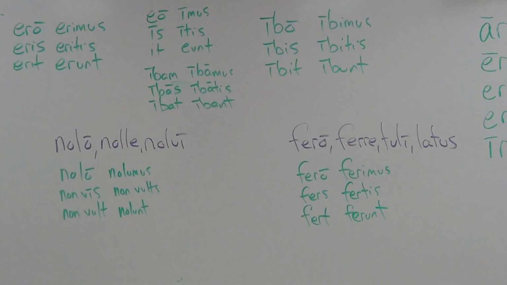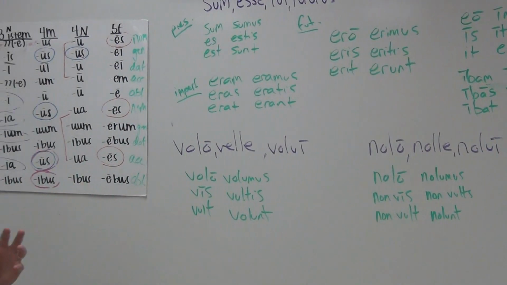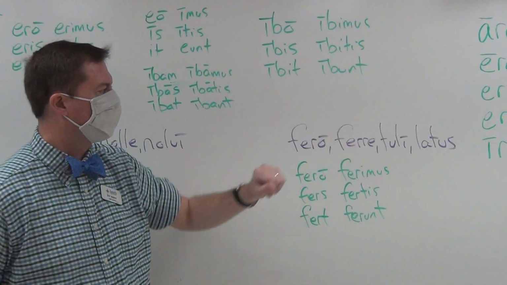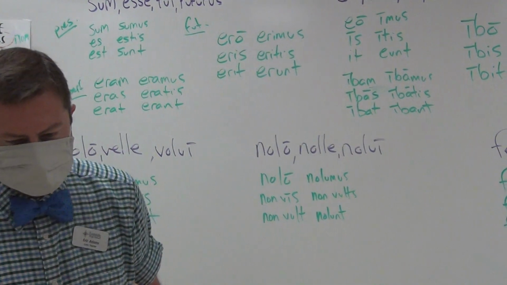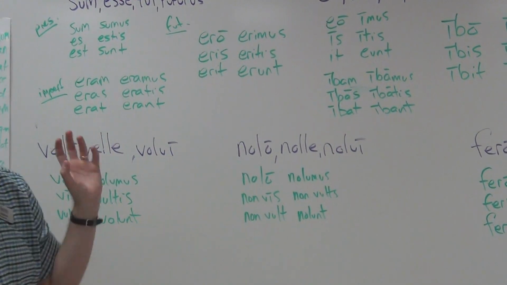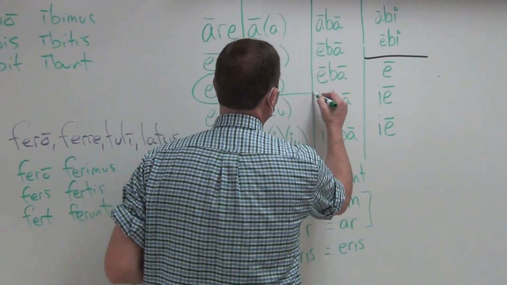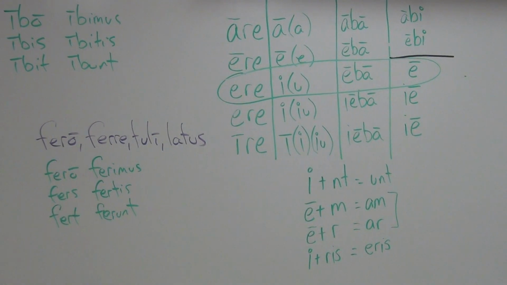Now, when we move on to the imperfect, and then eventually the future in just a second, there's one thing you need to know about volo, velle, nolo, nolle, and fero, ferre. These three irregular verbs are wannabes. That is, they want to be third conjugation so badly. Do you see it? They want to be third conjugation.